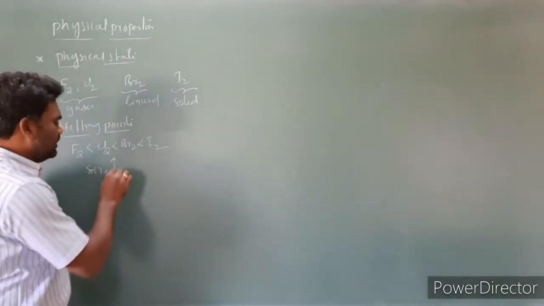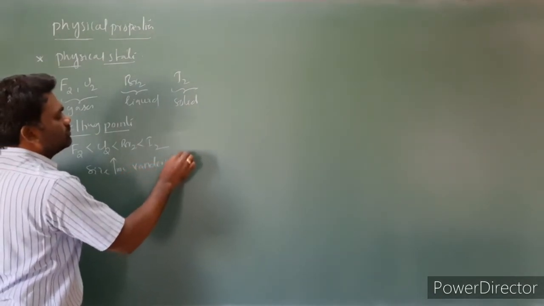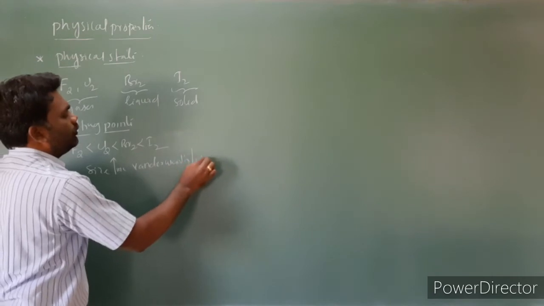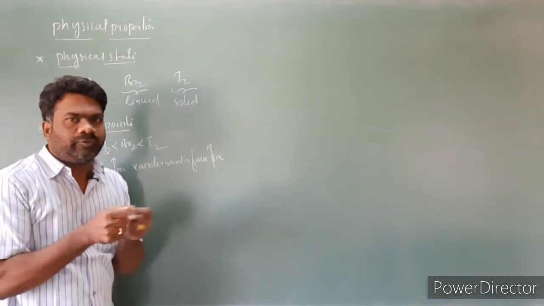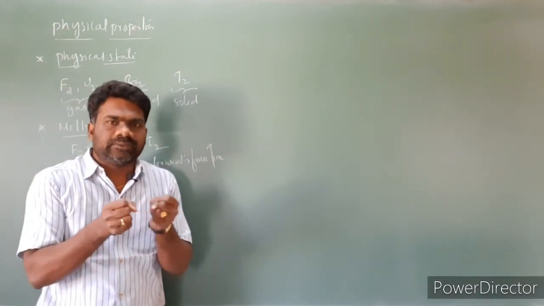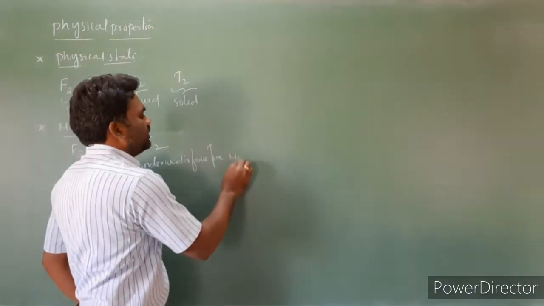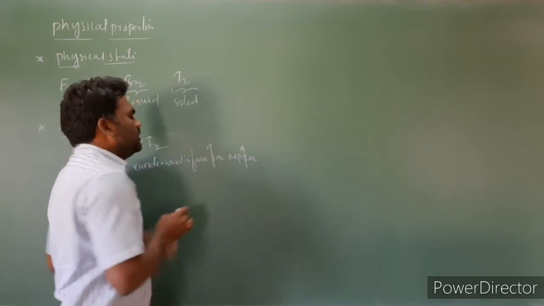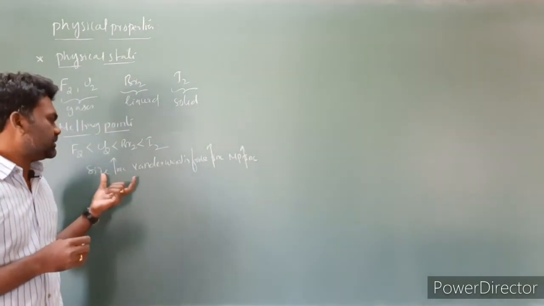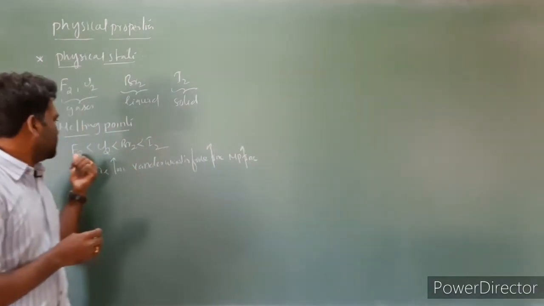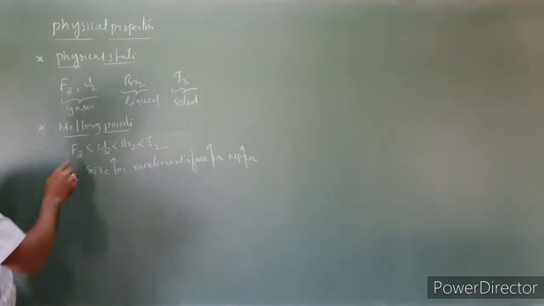As size increases, van der Waals force increases. Van der Waals force increases the strong attraction between the molecules. As a result, breaking those molecules requires high energy, so melting points increase. Melting points and boiling points depend upon van der Waals forces, and the van der Waals force depends upon size. So melting points from fluorine to iodine increase. Iodine has a higher melting point compared to the rest of the elements.